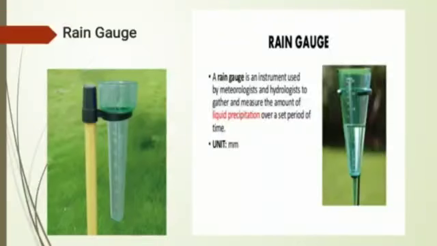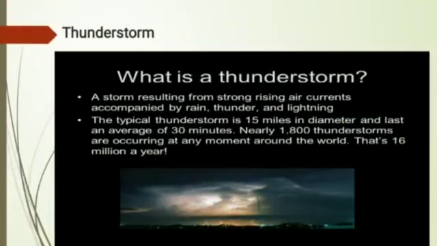So what is a rain gauge? A rain gauge is an instrument used by the meteorological department to measure rainfall. It is basically a measuring cylinder with a funnel on top to collect rainwater.